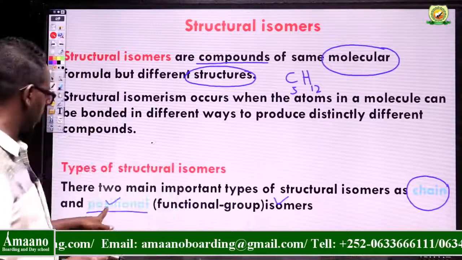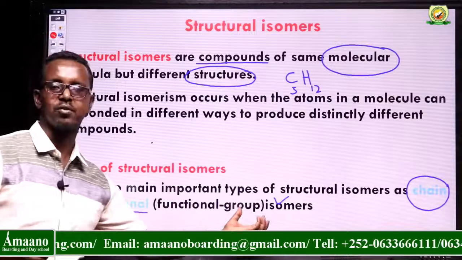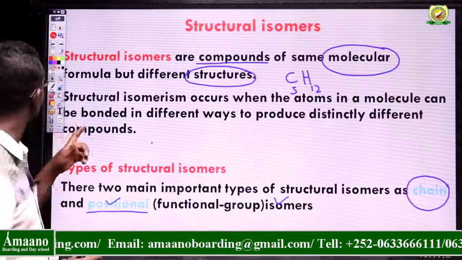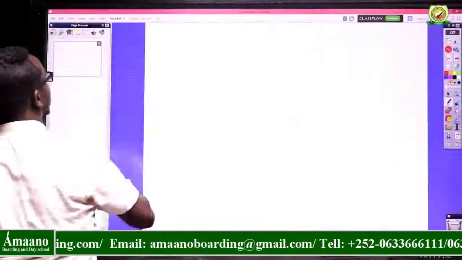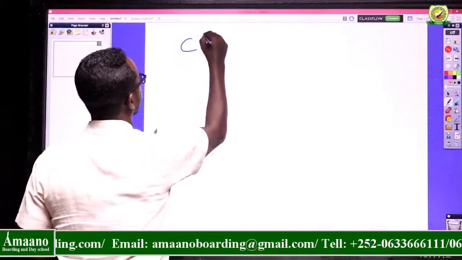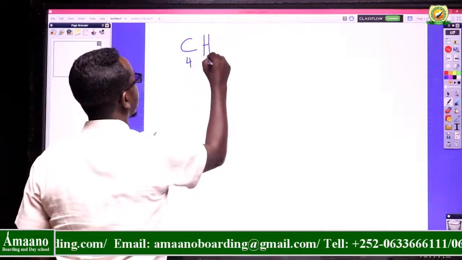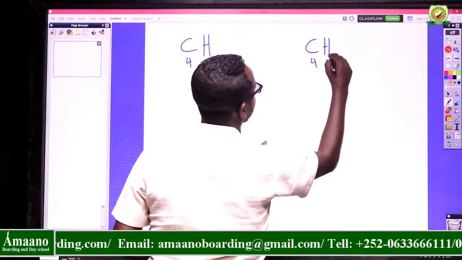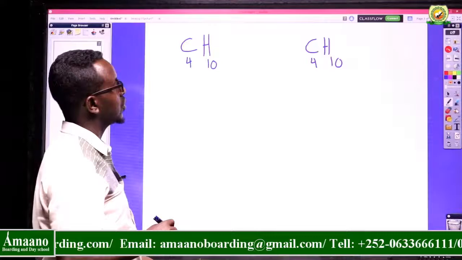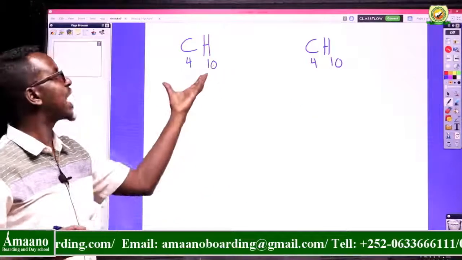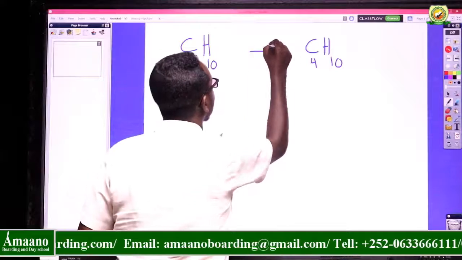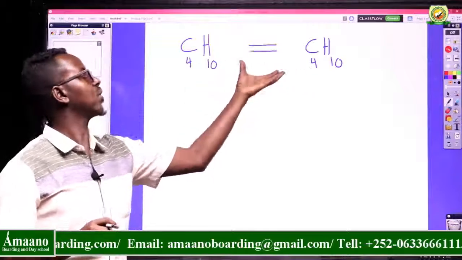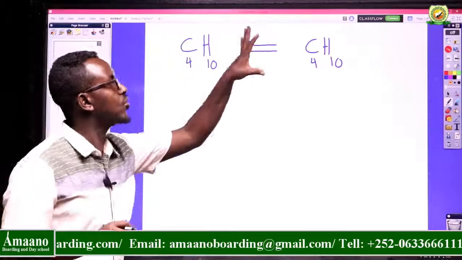When I say positional isomers, we can also call them functional group isomers. If you consider here, we have C4H10, and here I have C4H10. So these are two compounds. They have the same molecular formula. Here you can see C4H10 equals C4H10, so they have the same molecular formula.